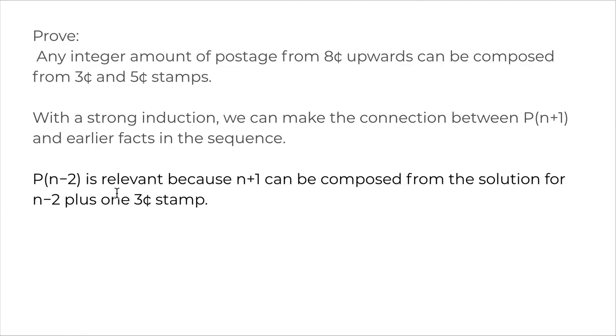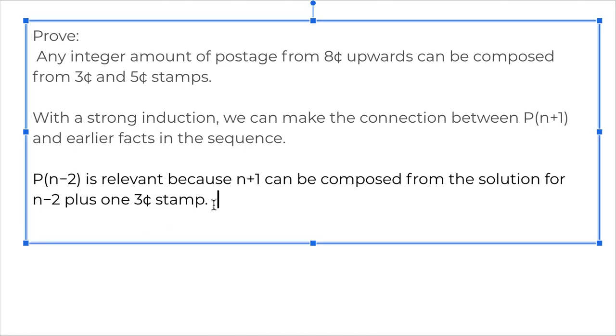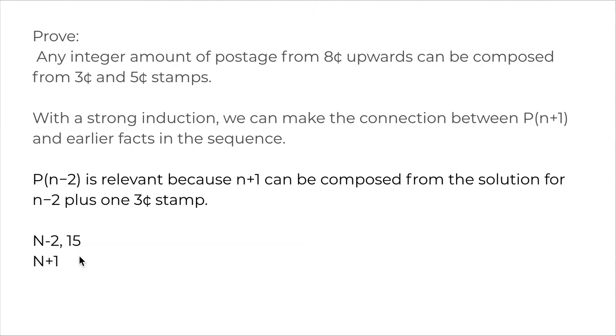So here, can you say that Pn minus 2, that is, when I'm saying that money, the stamps worth n minus 2 and money worth n plus 1. That's basically something like 15 and 18.